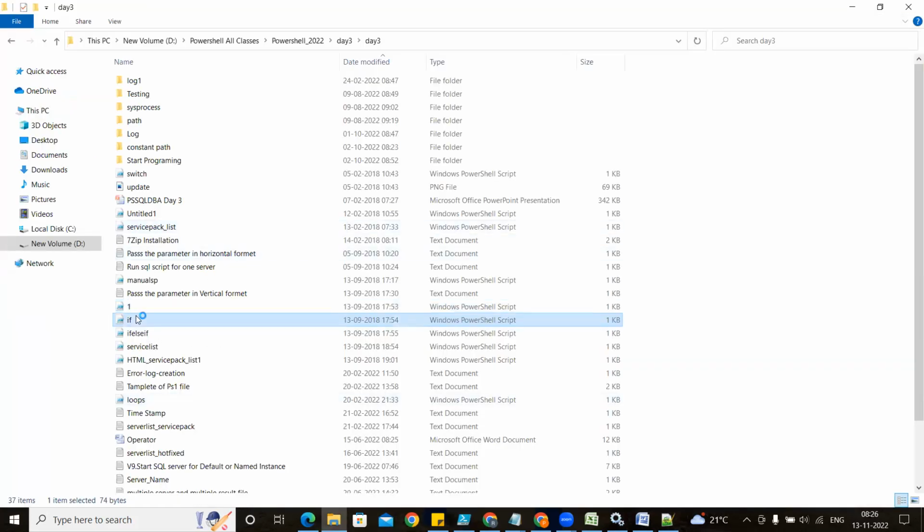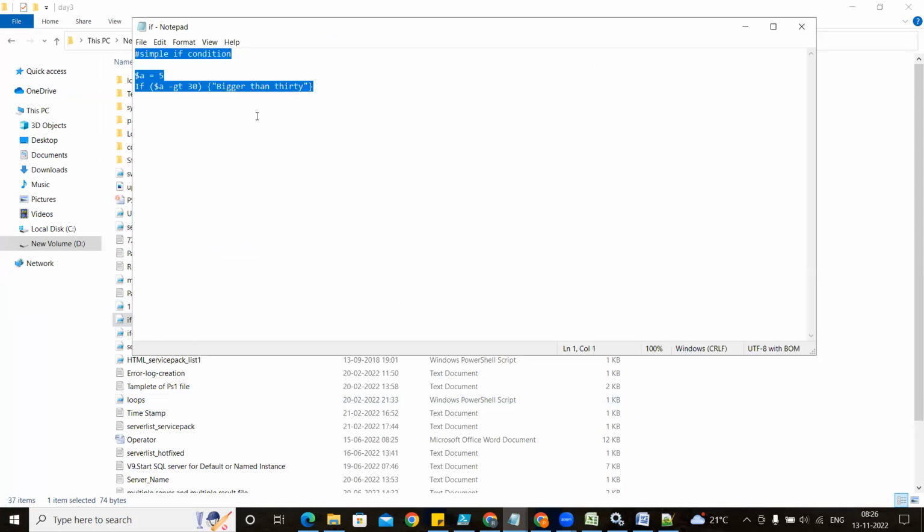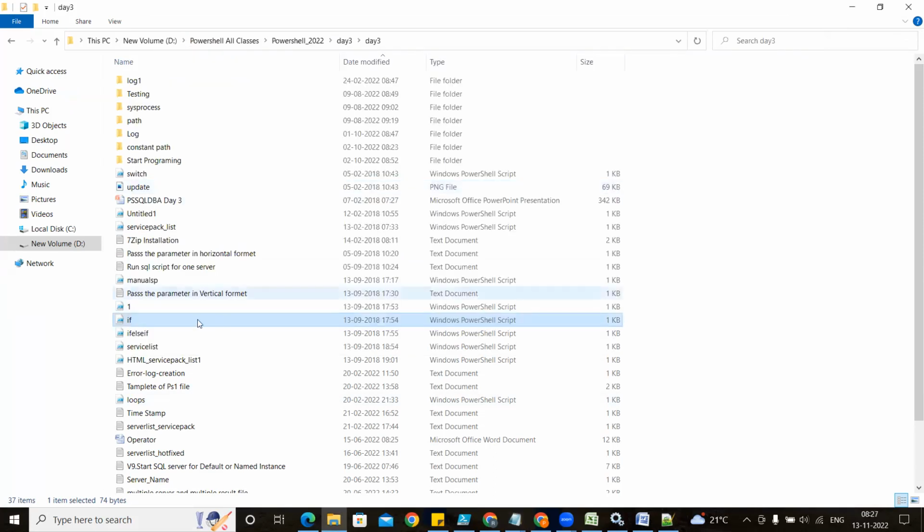So this is the if loop. The if loop I have already explained, same thing. If this is the condition, then only it will enter. There is nothing more to explain.